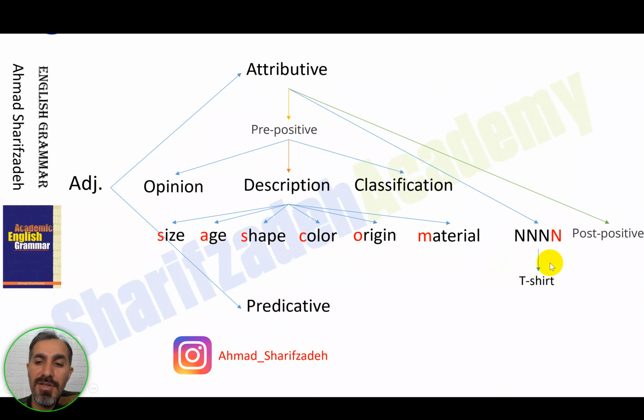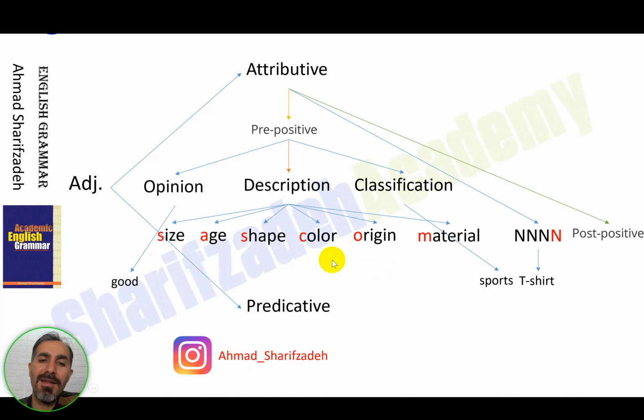If we have a t-shirt, for example, we can have different types of adjectives describing that t-shirt. At the very first, at the beginning, we have good, our opinion, and then near the end, right before the noun, we can have classification adjectives like sports t-shirt. There's an adjective here, and it is going to describe the t-shirt and shows the classification of that t-shirt, the type of that t-shirt.